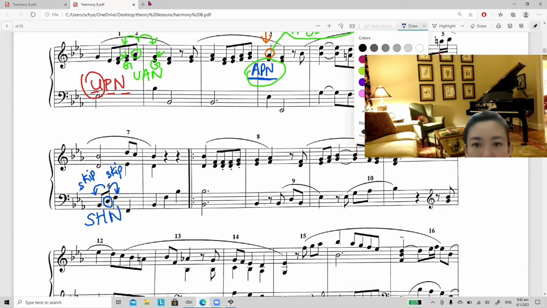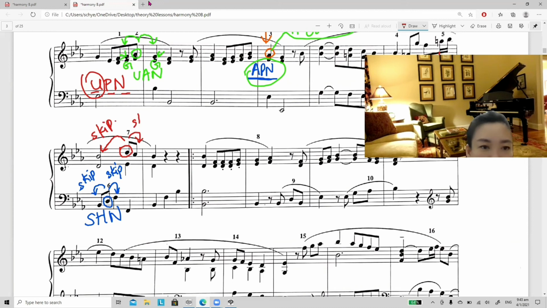Number 7, I circle this. Is above these two notes. So it's referring, the number 7 is referring to the D. So look at the note before the D. Okay, it's a skip, it's not a step. So after this is a step. So when there's a skip and step, it's definitely not first type. Okay, now let's look at the second type.